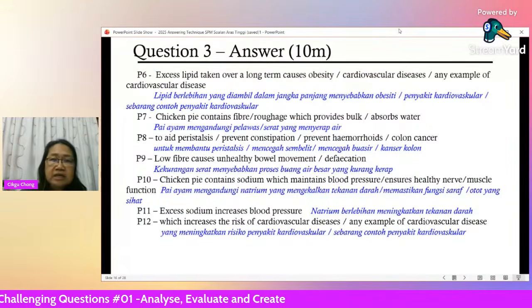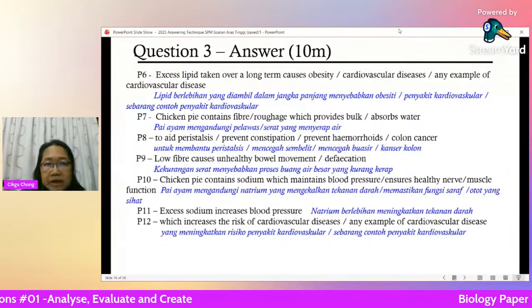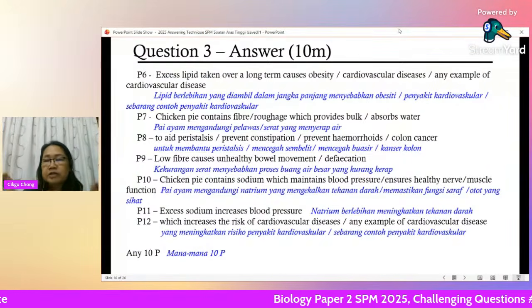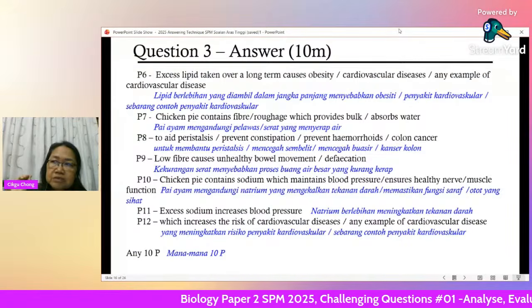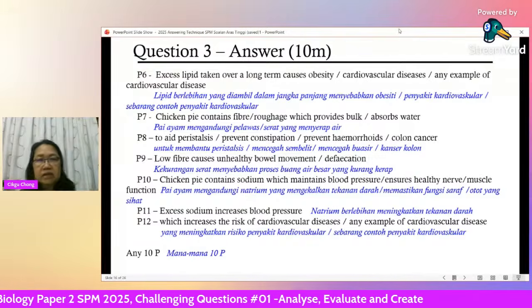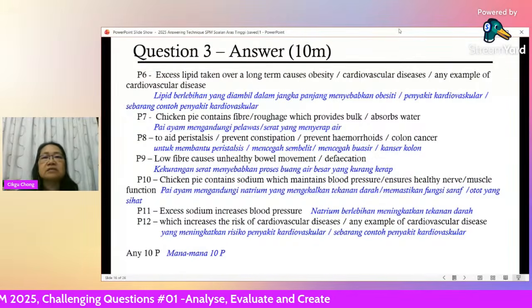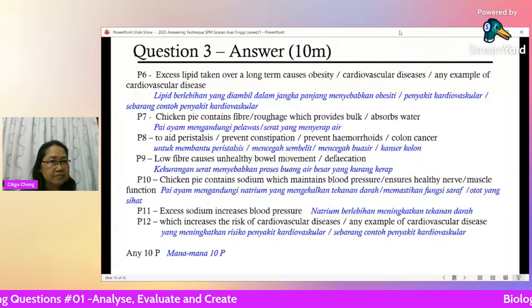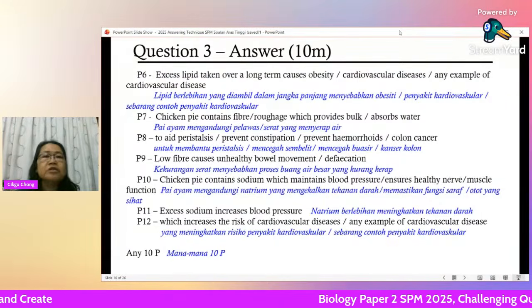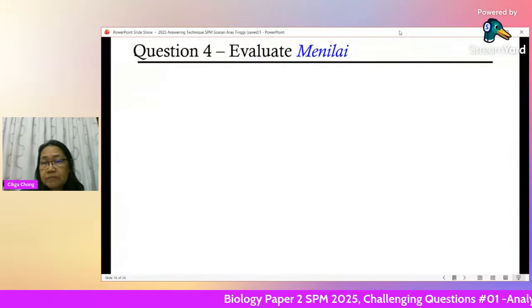Okay, so you can see 10 marks here. You got so many points you can talk about, any 10 points. Make sure when you write, be specific, use the correct terms, write it nicely, properly, all right, you will get your marks. Okay, question 3, done. Question 3 got 2 parts, first part and second part. Okay, one more question about evaluating, menilai.